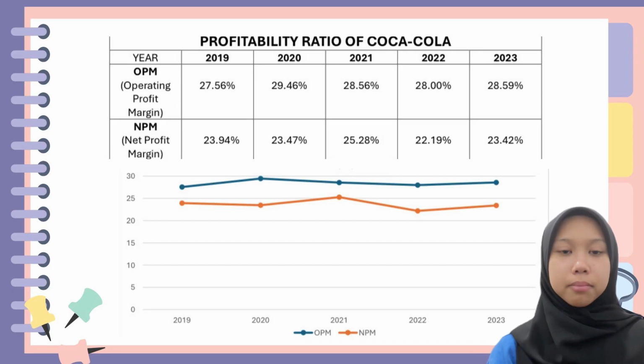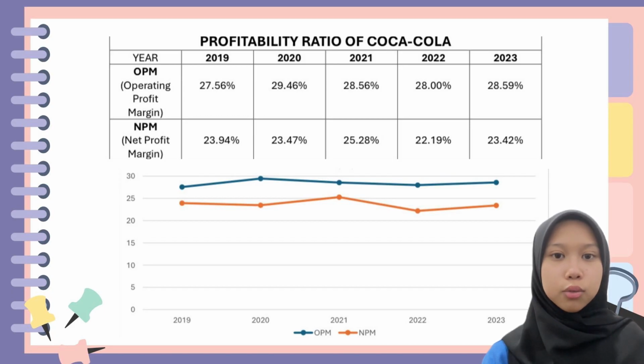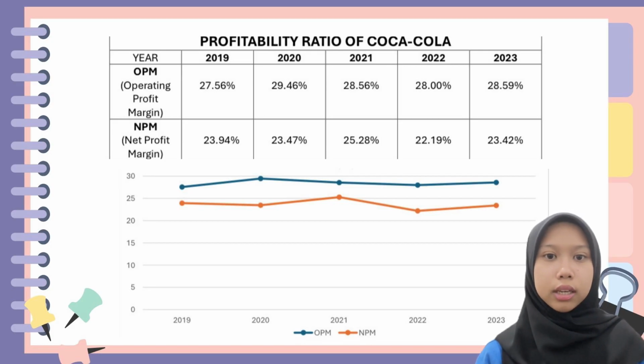Next is the net profit margin. NPM shows a different trend. While it started at 23.94% in 2019, it decreased to 22.19% in 2022 before recovering slightly to 23.42% in 2023. This fluctuation could indicate varying external factors like cost pressures, tax changes, or shift in overall net income.